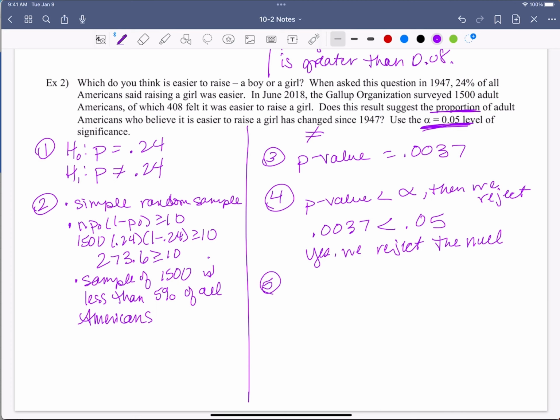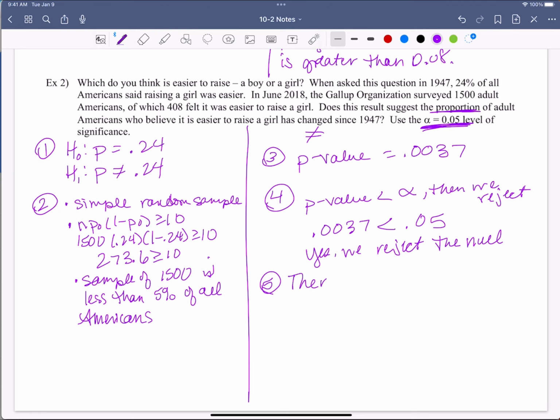Let's write our conclusion statement. So if we're going to reject the null, we're going to reject what originally was put there. We're saying, has it changed? Did we say there's more or less? No, no. The test that we are doing says does not equal, has changed. That's all we know. We don't know if they think it's easier, if they think it's not as easy. That's not the test we performed. We performed it to determine if it has changed, and it has changed.